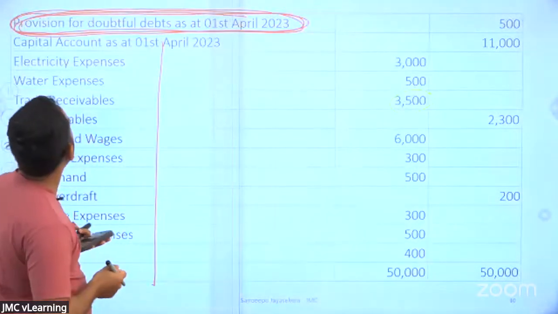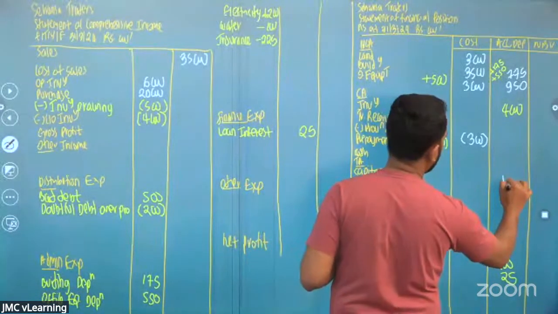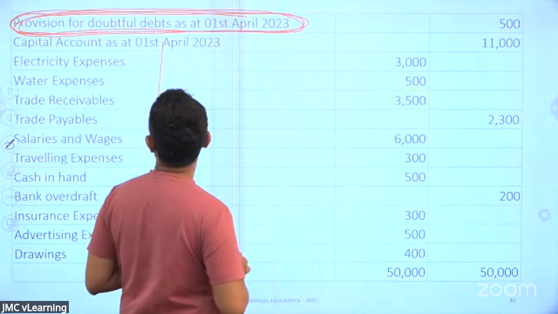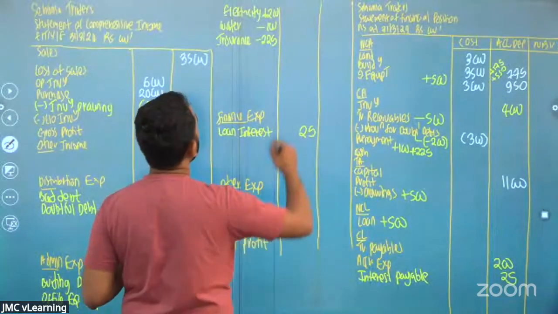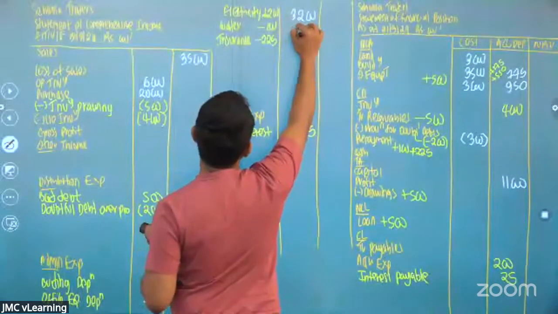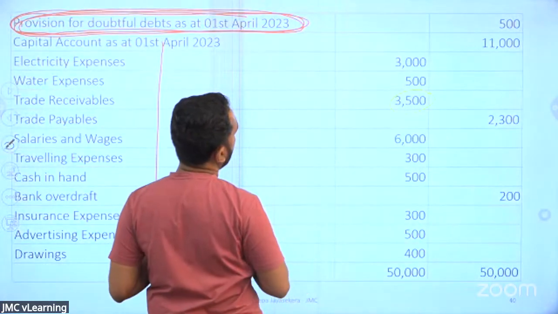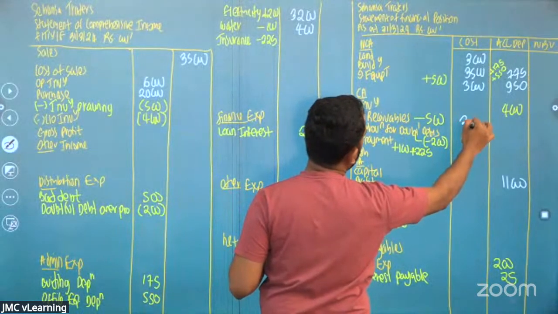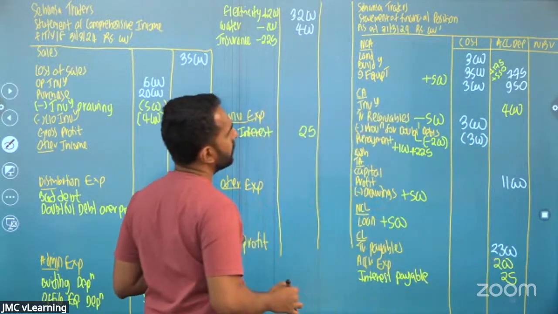Then the capital account 11,000. Electricity 3,000, water 500. Electricity 3,000 plus 200, 3,200. Water 500 minus 100, 400. Trade receivables 3,500, trade payables 2,300. 3,500 minus 500 is 3,000. Trade payables 2,300.